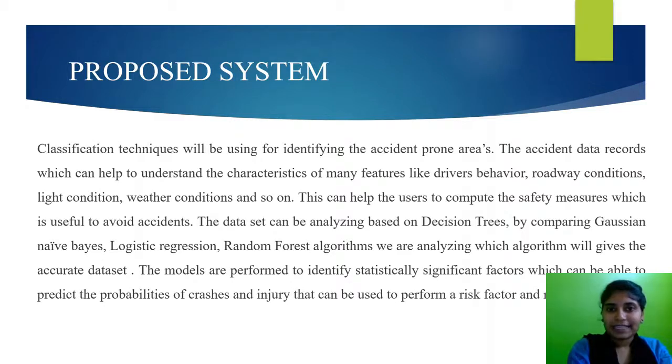Due to analyzing and predicting, we are reducing accident severity by taking precautions before the occurrence of accidents.